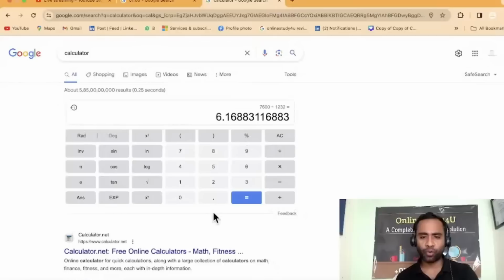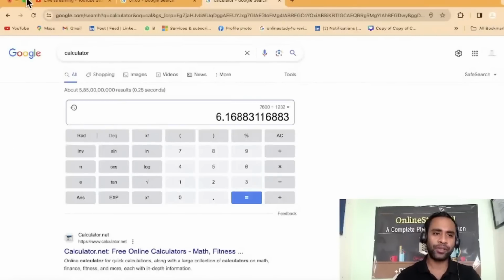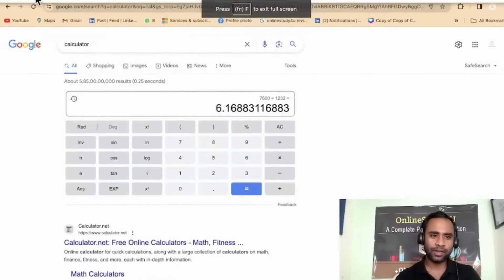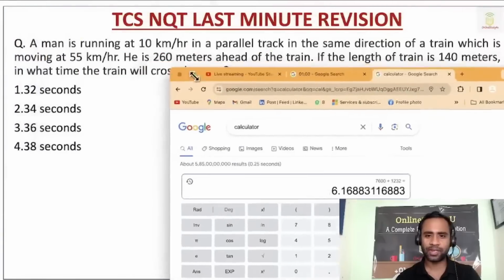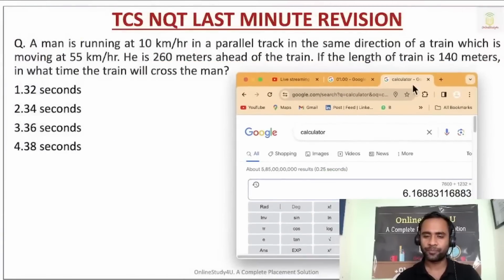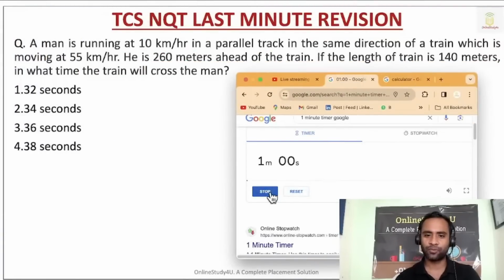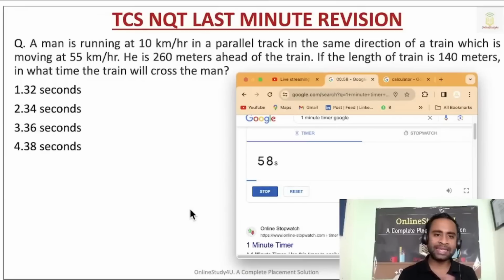And then one more question, which is a very good question, I'm going to give you and I want you to solve. The timer has started now. A man is running at 10 kilometer per hour on a parallel track in the same direction as a train which is moving at 55 kilometer per hour. He is 260 meters ahead of the train. If the length of the train is 140 meters, in what time will the train cross the man?